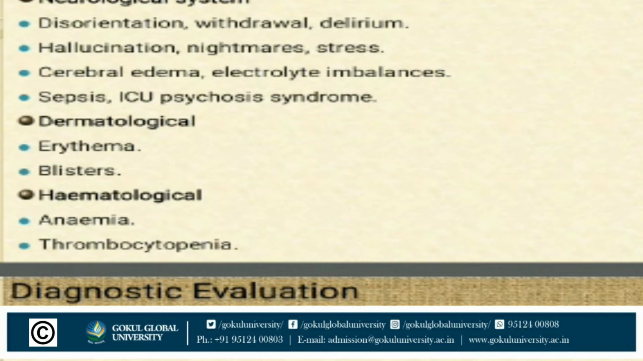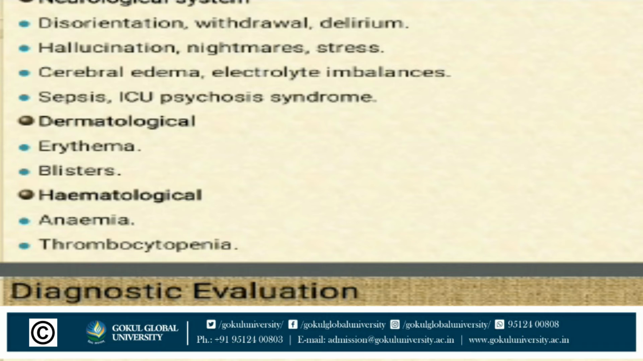Then the next one, dermatological system, meaning related to our skin. So erythema and blisters, we can easily see erythema and blisters on our skin. And blister means pus formation, bumps we can see on our skin.